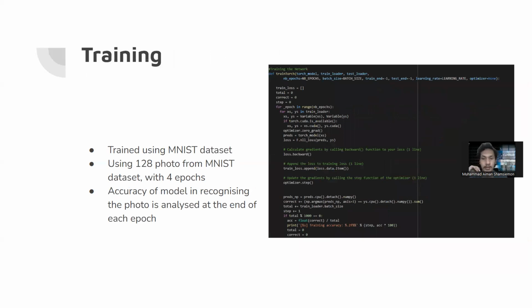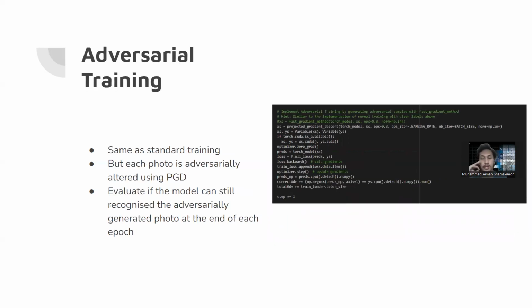So here is the training code, basically. It's trained using the MNIST dataset with batches of 128 photos, and this is done 4 times, or with 4 epochs, and the accuracy is then analyzed at the end of each epoch. So you want to see that the accuracy increases at the end of each epoch. Here is the code for the adversarial side of the training, which is using PGD. Each photo is adversarially changed using projected gradient descent, and then the model classifies them. In this method we train the model to be able to recognize even adversarially affected imagery.